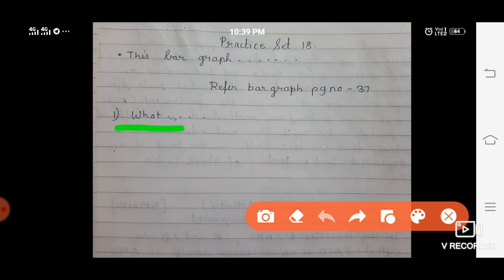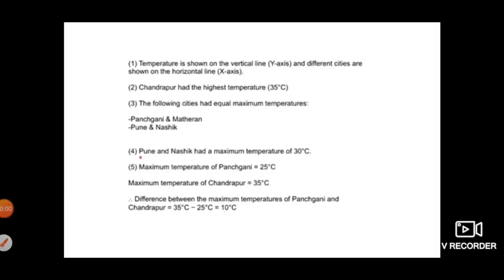After that, you will write question 1 from your textbook, and I will give you the answer on the next page. So one page I will show you just now on the screen. That page you are going to refer to for the answers, and the questions are there in your textbook. Copy the question from the textbook and take the answers from this video. Then next question, next answer. Okay, and like this complete the notes and practice set in your CW. So these are the answers which you will need while writing the answers to those above 5 questions. So you can refer to the answers from here and write the notes and the practice set neatly in your CW.